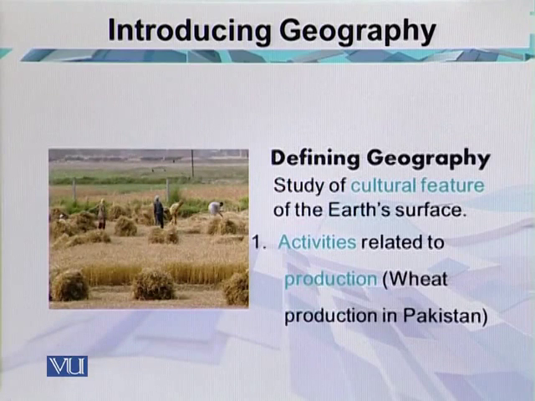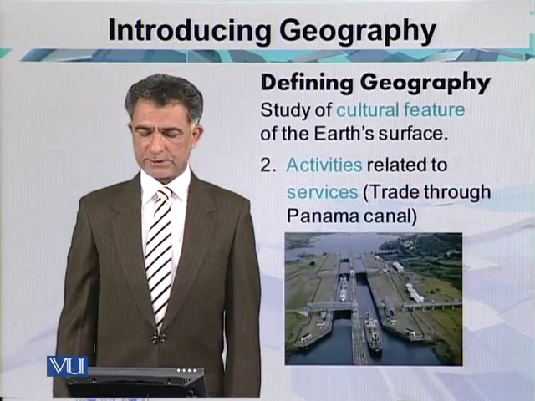Here we have an example of the activities related to production. The most important example is Pakistan, where wheat is the main crop, used for the food requirement of the area. The Punjab plain is good for the cultivation of wheat. The winter season is suitable for wheat cultivation. The plains, called the upper Indus plain, actually have good soil for cultivation.